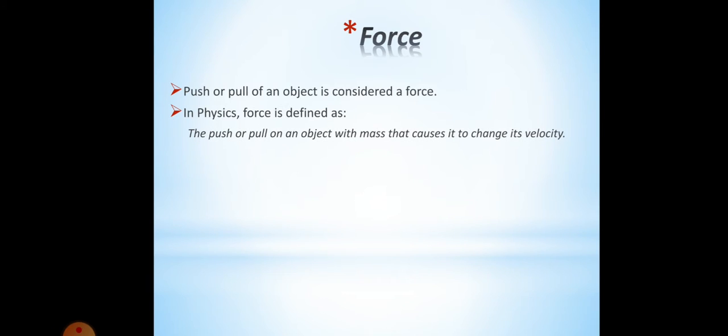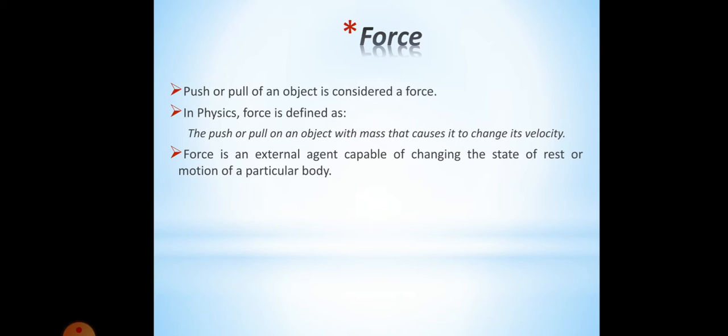In physics, force is defined as the push or pull on an object with mass that causes it to change its velocity. So whenever we push or pull an object that has mass, and after pushing or pulling it changes the velocity of the object, that is called force.